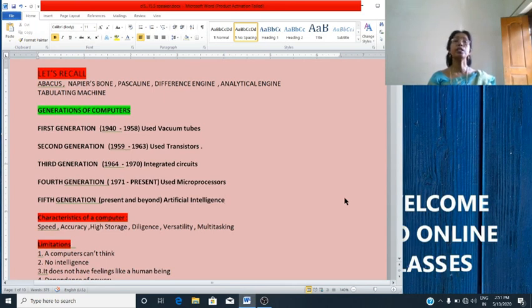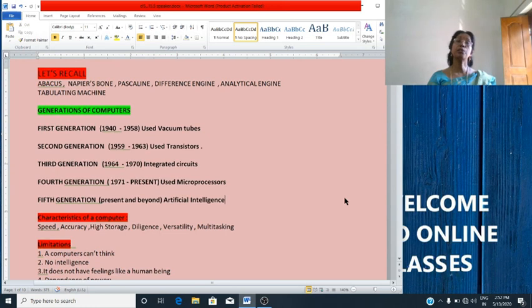Then third generation computers was a period of 1964 to 70. They used integrated circuits. Fourth generation computers used microprocessors. That was 71 onwards. The computers which were developed 71 onwards, we call it as fourth generation computers.